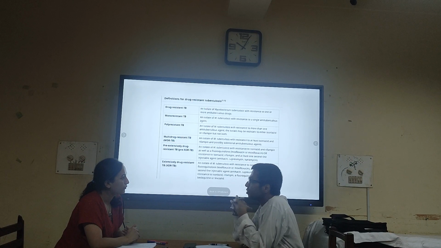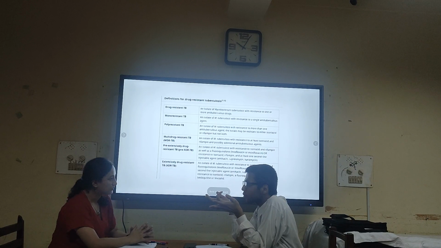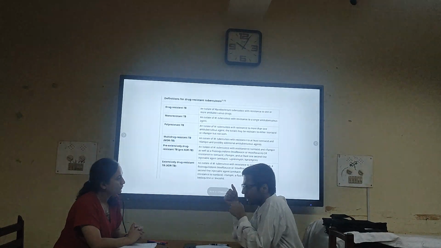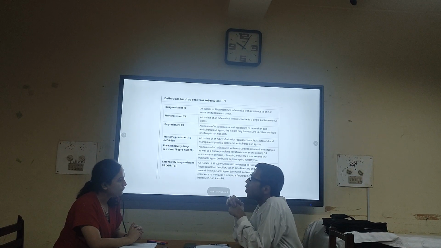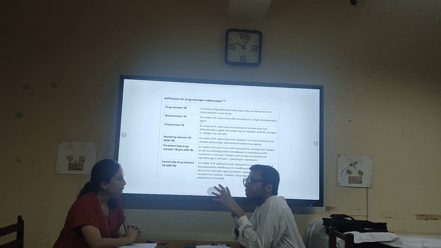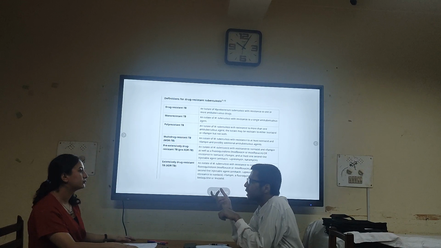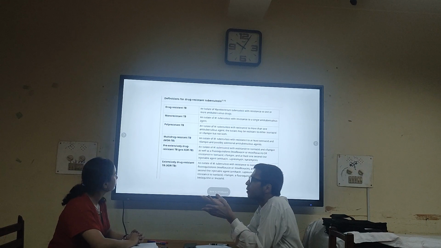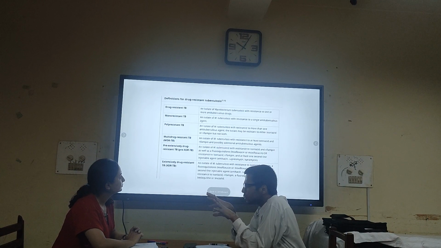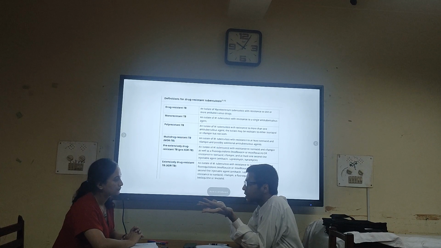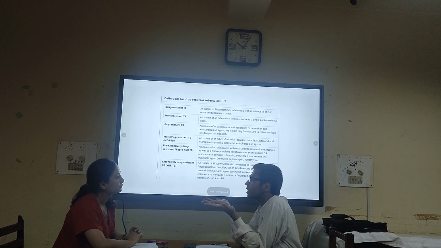And regarding the definition of pre-XDR, in addition to isoniazid and rifampin, if the patient is also resistant to fluoroquinolones like levofloxacin, moxifloxacin, and one injectable like amikacin or streptomycin, then we call it pre-XDR tuberculosis. And XDR tuberculosis means all four of these drugs: injectable, fluoroquinolones, isoniazid, rifampin. If the patient is resistant to all those four, it is extensively drug resistant, as the name implies.